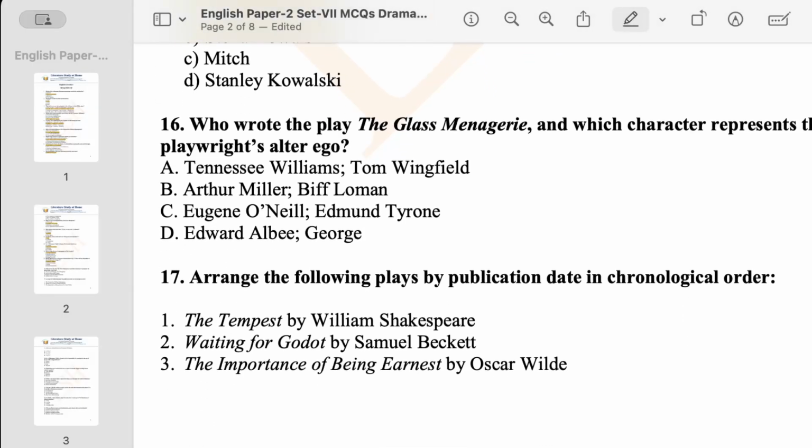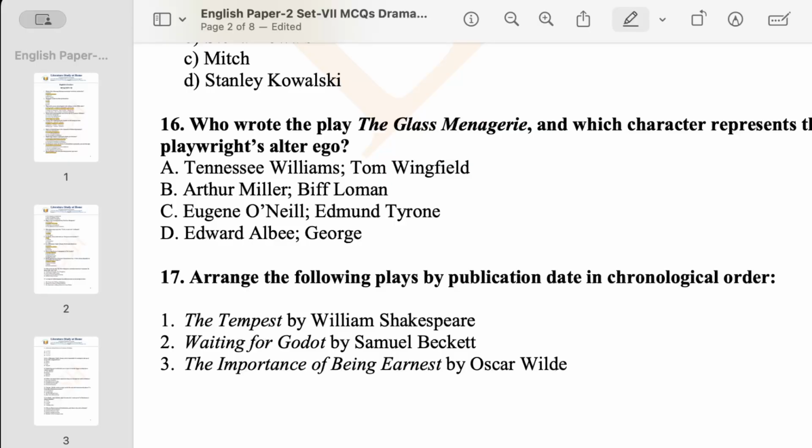Now come to question number 16. Who wrote the play The Glass Menagerie, and which character represents the playwright's alter ego? I think this is an easy question to those who have gone through it. Who wrote the play Glass Menagerie? The question becomes easier with the first portion, who wrote the play.